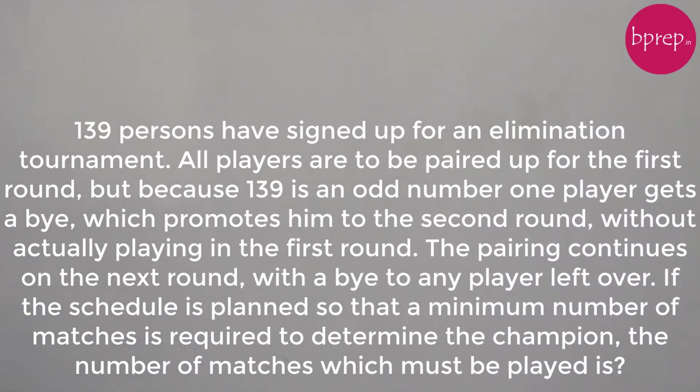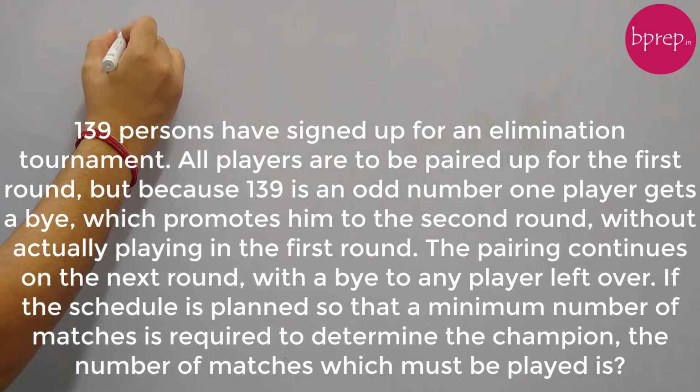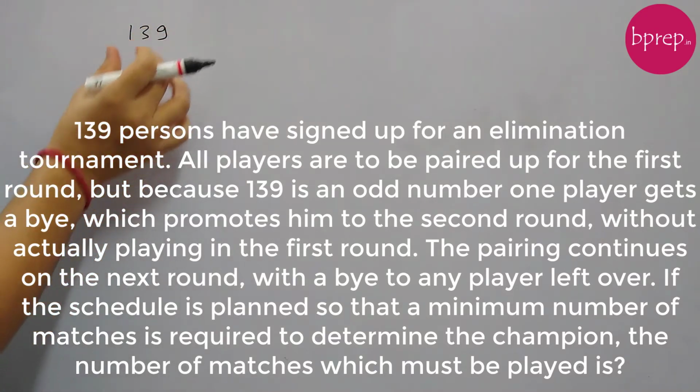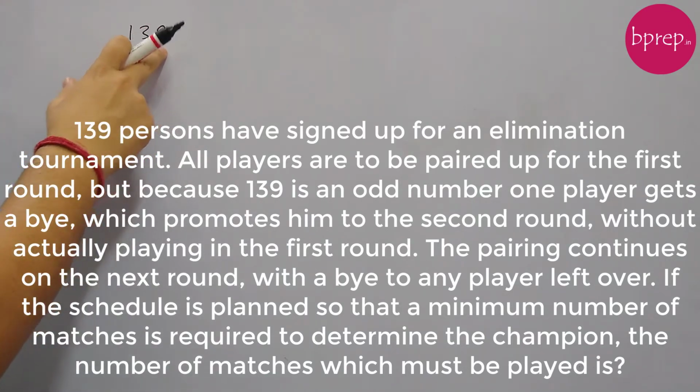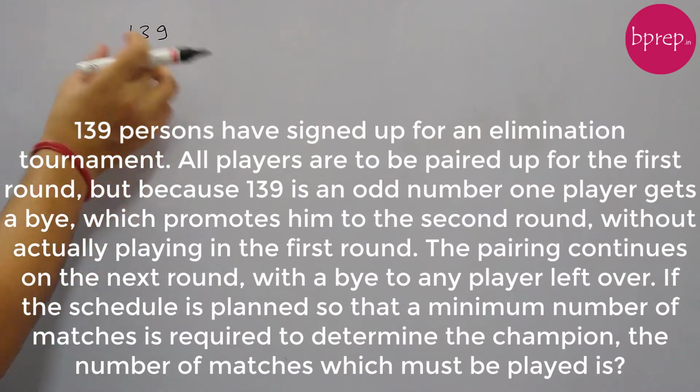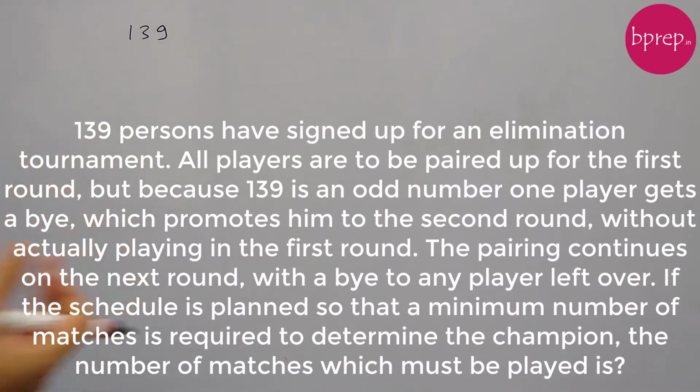139 persons have signed up for an elimination tournament. All players are to be paired up for the first round, but because 139 is an odd number, one player gets a bye which promotes him to the second round. So we have a total of 139 players, and because this is an odd number, they cannot be paired up, and one guy will directly get advanced to the next round, and the remaining 138 guys will be paired up and play the match, and winners will get advanced to the next round.